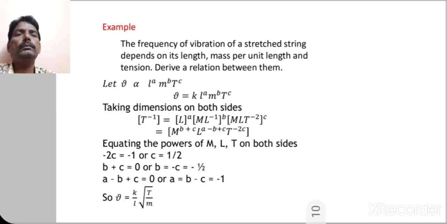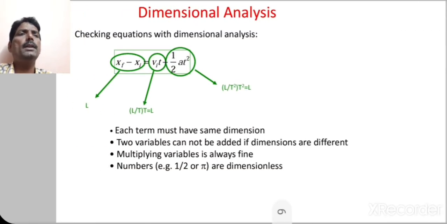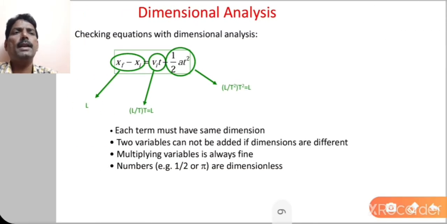So here it is already shown, you see. x_f minus x_i is nothing but the displacement, that is in terms of length, so you will get L here. Then v into t, velocity into time. Velocity is displacement upon time, that is L by t. So here L by t into t, and by solving this you will get L.